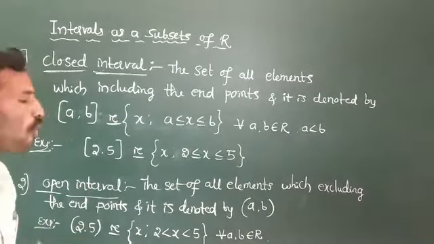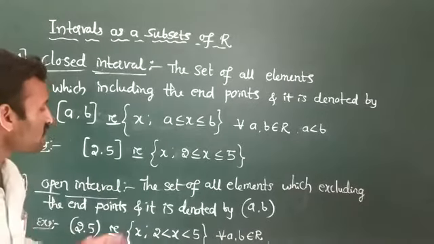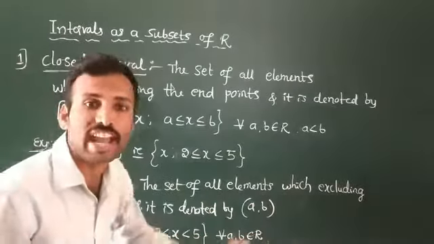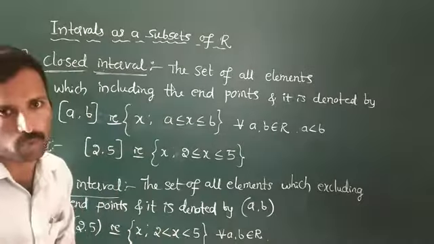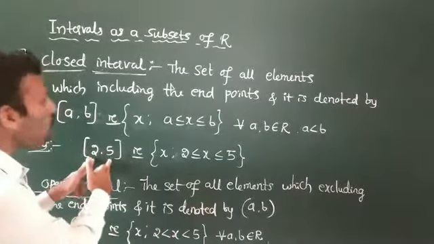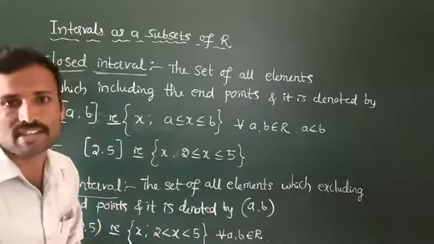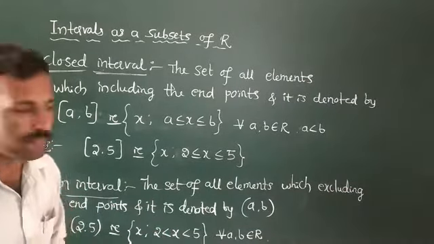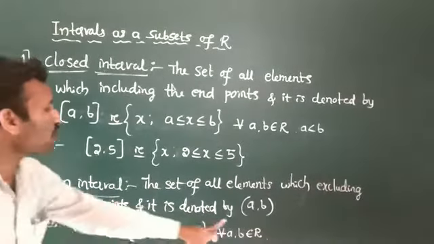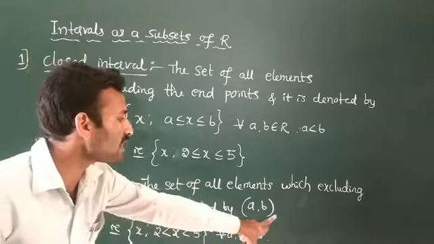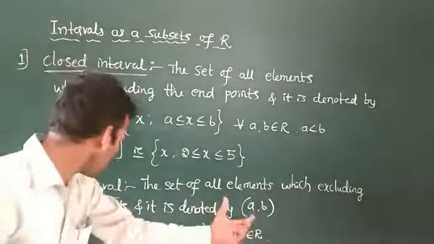Similarly, the open interval. An open interval means the set of all elements excluding the endpoints. That is, excluding the endpoints, the elements in between are what we call an open interval. The open interval is denoted by open brackets, that is (A, B), for A and B.